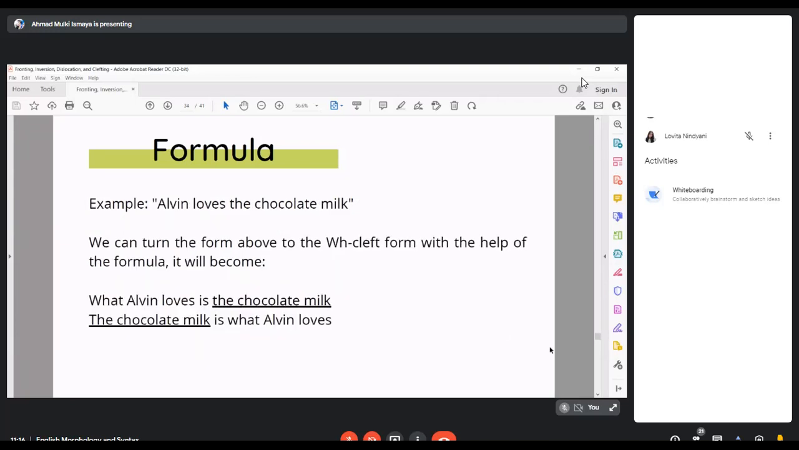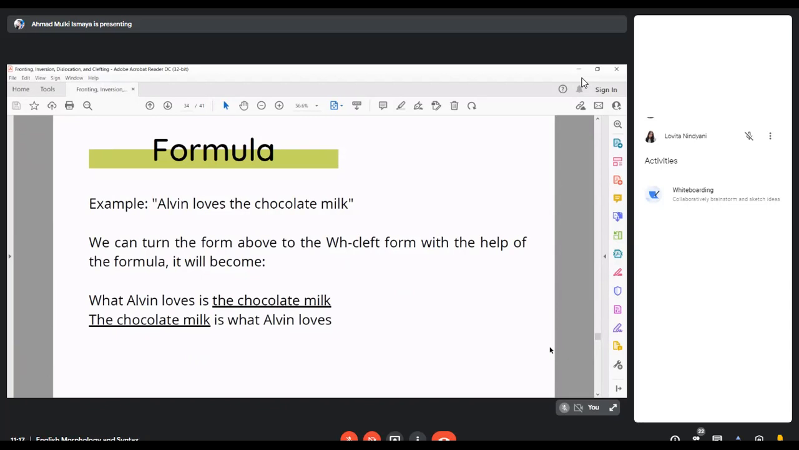For example, Alvin loves chocolate milk. So we can turn the form into the WH cleft form with the help of the formula. If we want to emphasize the chocolate milk, it will become: what Alvin loves is chocolate milk. And in the reverse form, it says: the chocolate milk is what Alvin loves.